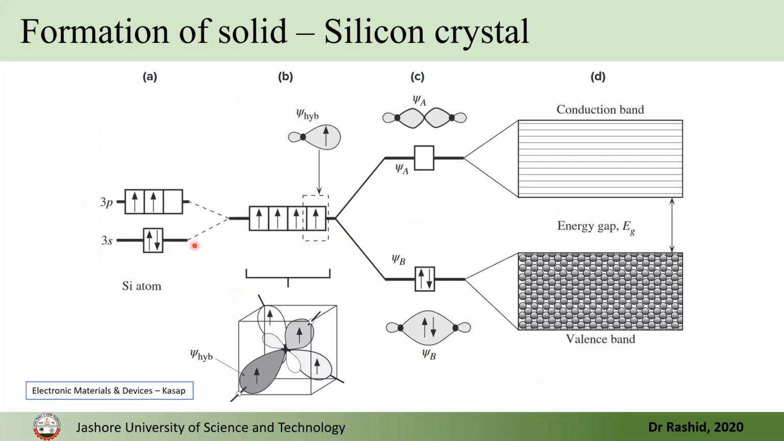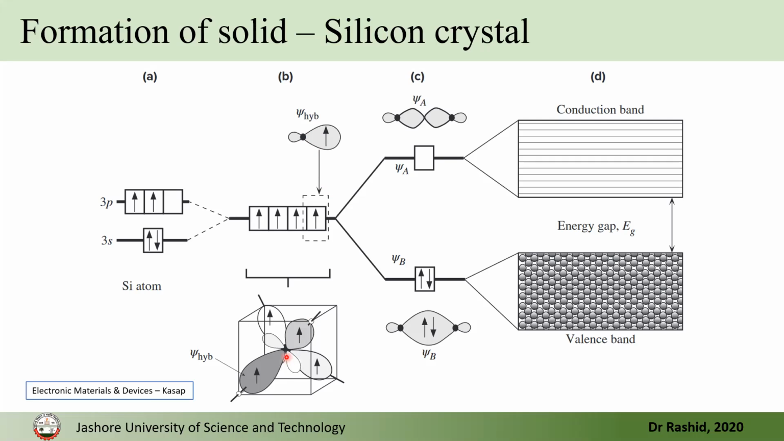Now, let's look at silicon. Silicon has 3s and 3p. All the ground states or the lower states are filled, so we are not showing them. So 3s has 2 electrons, 3p has 2 electrons also. Now when you bring them together, these 2 levels, because of hybridization, form 4 levels. Now all of them have 1 electron each. So this is the shape after hybridization.